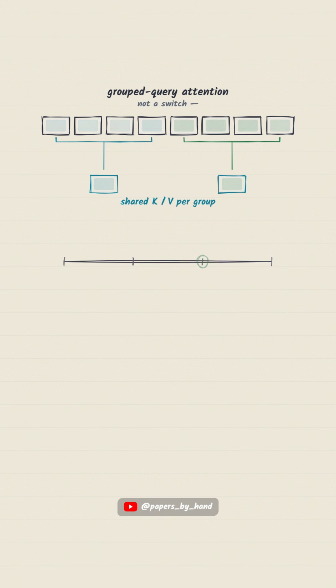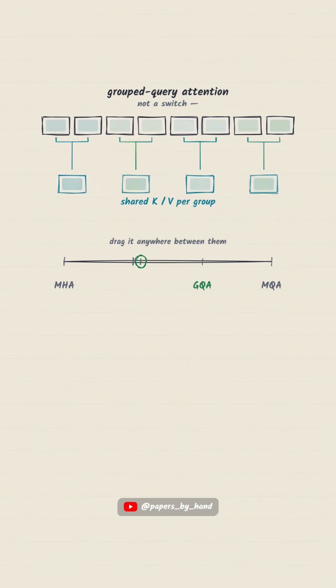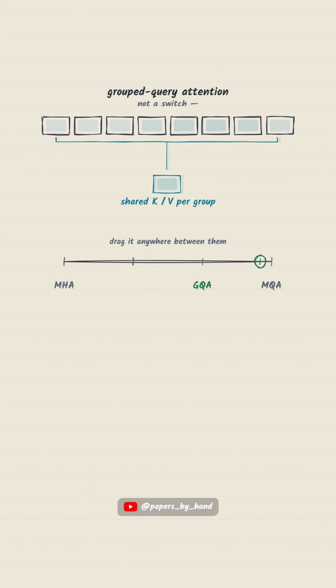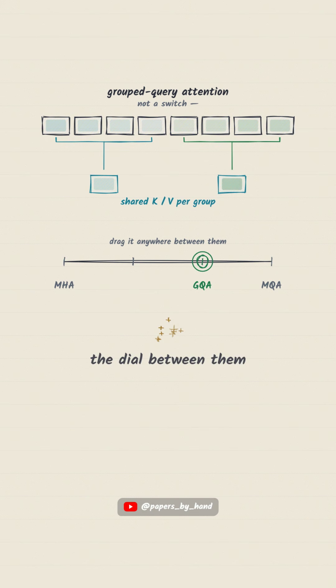Now the ends of that dial. 1 group per head is exactly multi-head attention. 1 group total is exactly multi-query. GQA isn't a new mechanism. It's the slider that was always sitting between them.